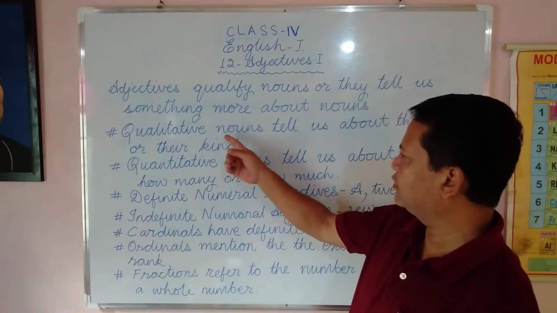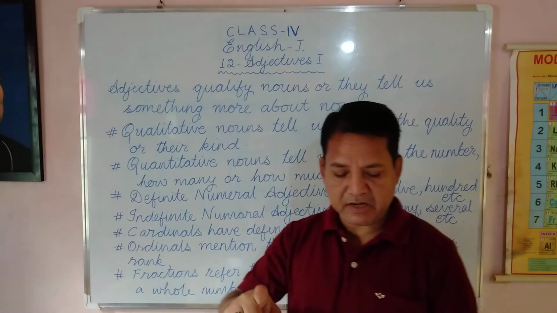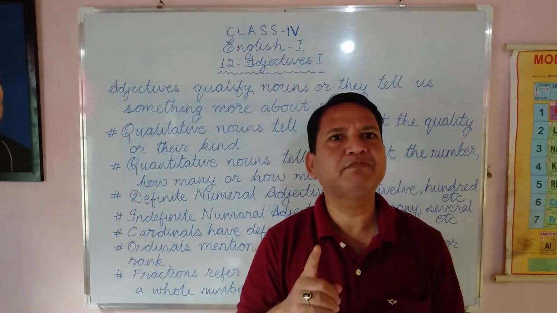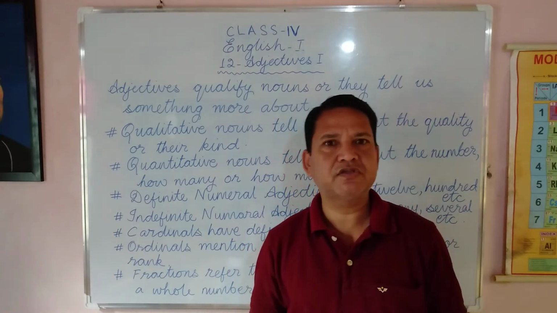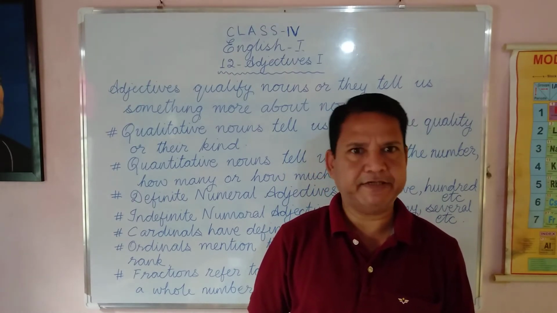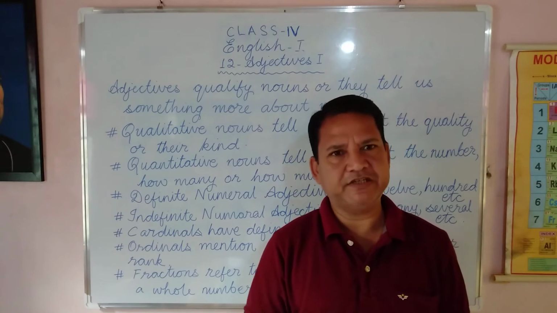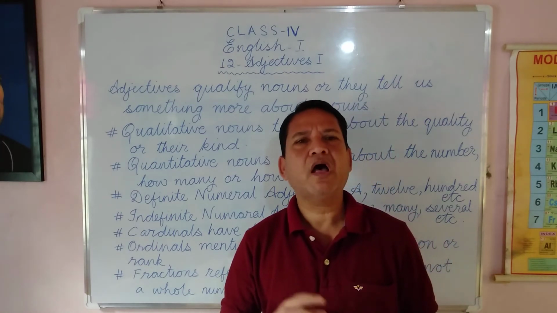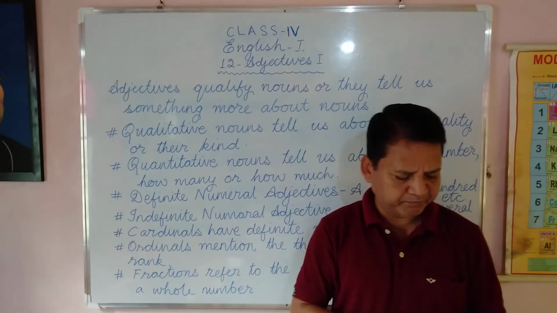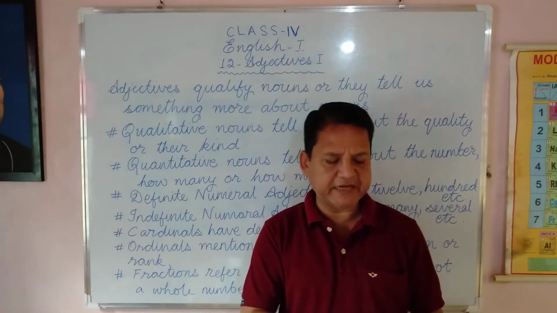I gave you the example of qualitative adjectives. Now I'll give you examples of quantitative adjectives. For qualitative adjectives, to answer, you have to find what kind. What kind is quality. Now, quantitative, how many or how much. Some students raised their hands.